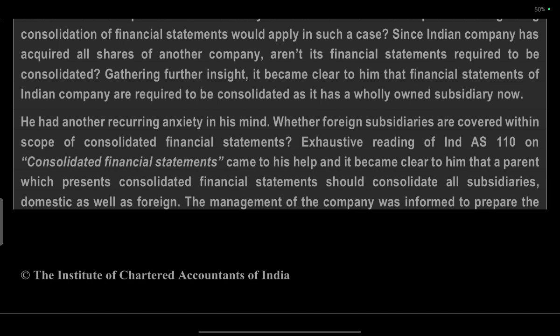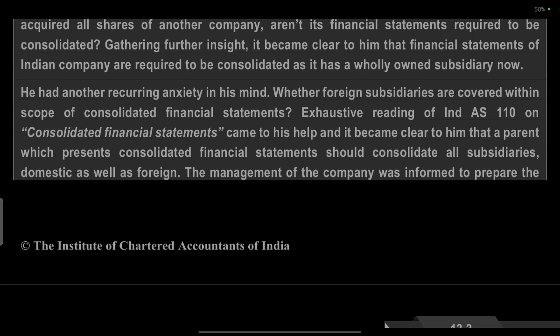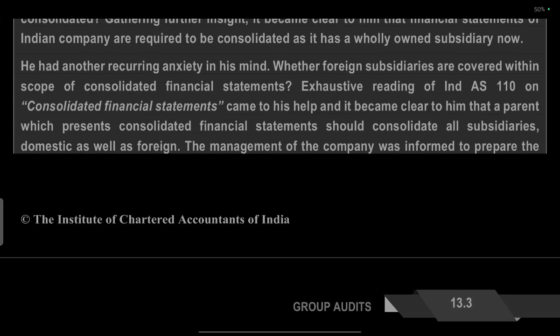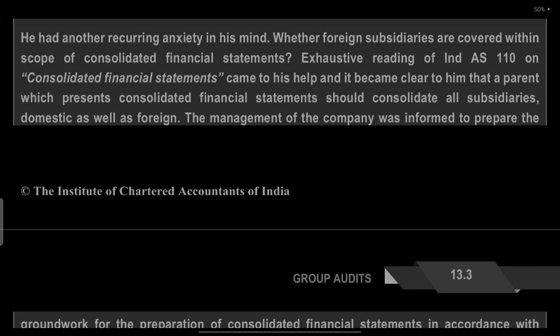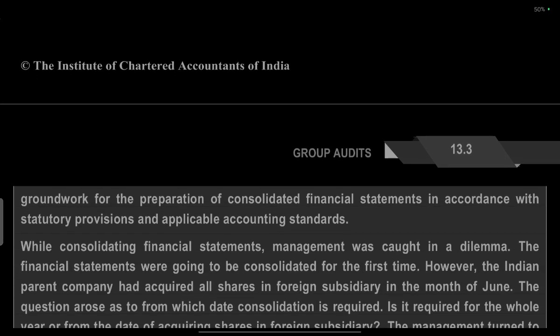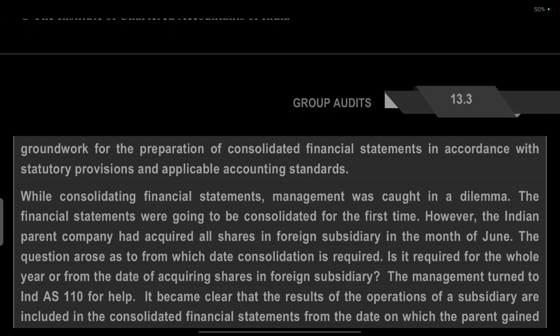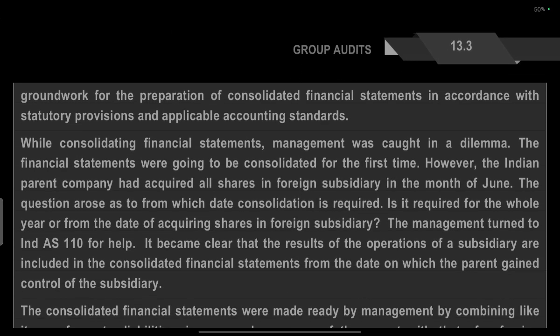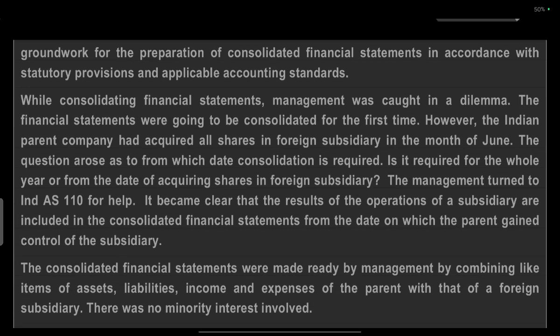Exhaustive reading of Ind AS 110 on consolidated financial statements came to his help, and it became clear that the parent, which presents consolidated financial statements, should consolidate all its subsidiaries, domestic as well as foreign. The management of the company was informed to do the groundwork for the preparation of consolidated financial statements in accordance with the statutory provisions and applicable accounting standards.